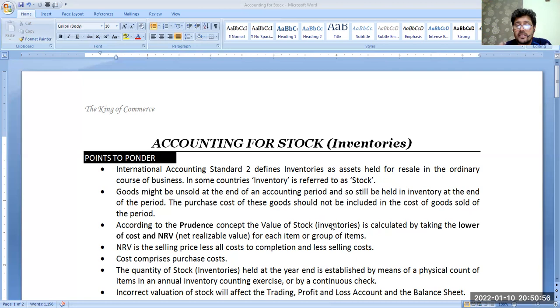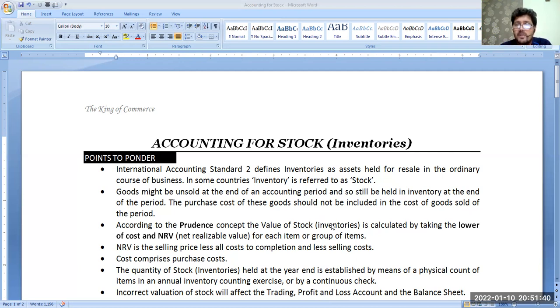So, according to that concept, there are two prices of any inventory. One is cost price, the price which we have paid to acquire those inventories. The other is selling price, the price at which we resell them to our customers. So there are two prices. In this chapter, we will not call it selling price. We'll call it NRV, net realizable value. Are you getting my point? It's a technical term for selling price. Cost price is the same, but selling price is called NRV.